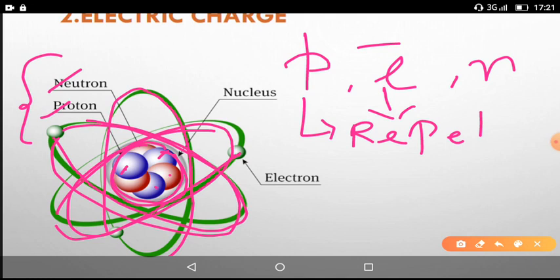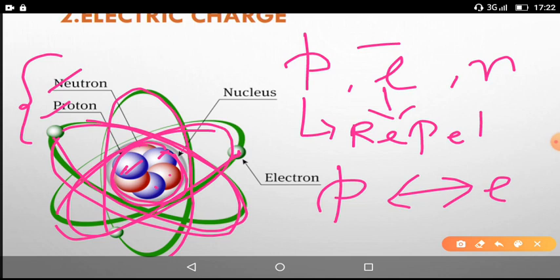And protons and electrons, the particles which are in the nucleus and the particles which are revolving around the nucleus, they attract each other. So proton and electron, they attract each other here. This is the tendency of the particles. So the particle tendency is different here. Electrons have the tendency to repel, but at the same time they have the tendency to attract the protons here.